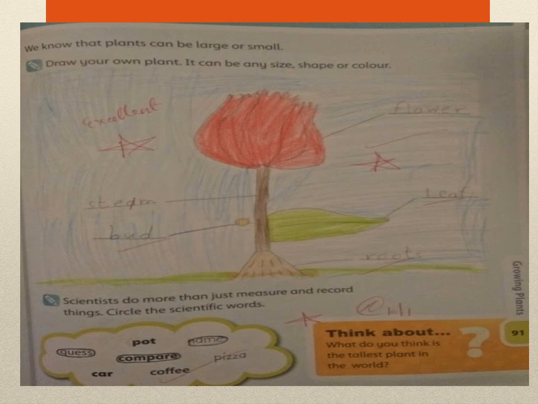Then at the end it's written, scientists do more than just measure and record things. Yes class, scientists do more than measure and record things, as they go into the depth of everything, to see what will happen next. They compare things with each other, and they come up with so many ideas. Circle the scientific words. So here you have to circle the scientific words.